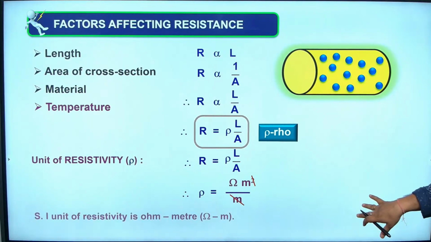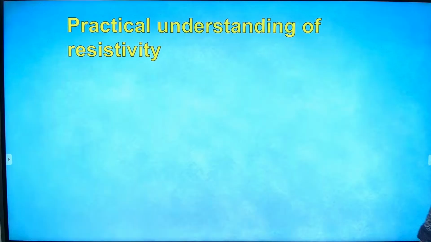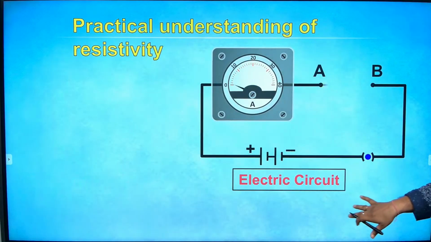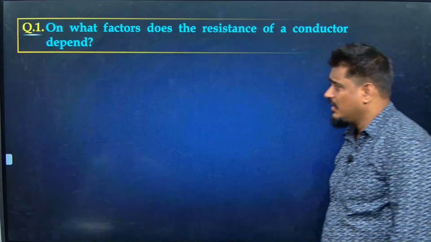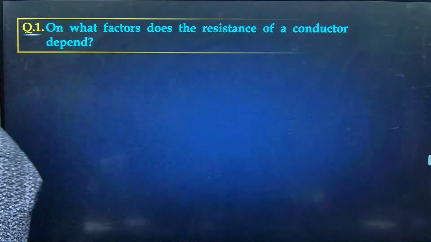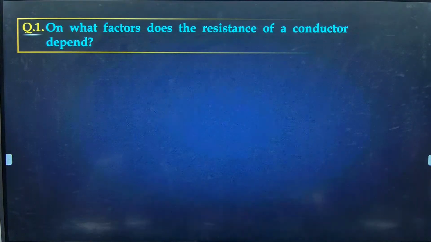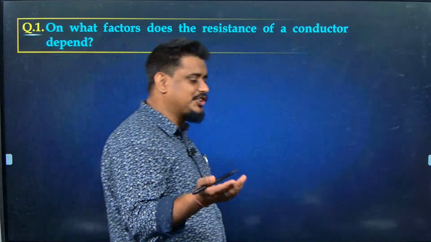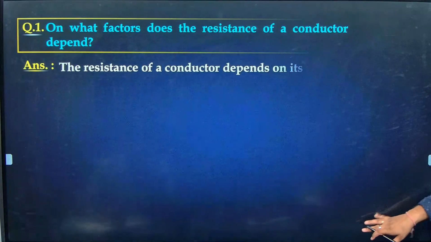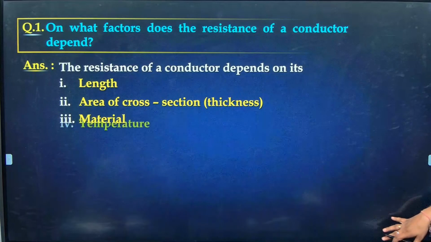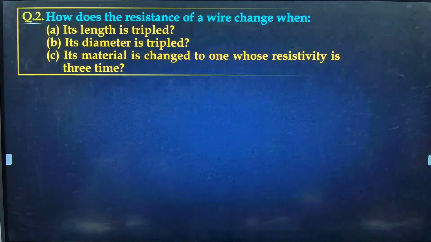The same thing I told is given here. If a question comes like this, what will be the answer? On what factors does resistance of a conductor depend? Length, area of cross section, material, and temperature, that is the answer. The 4 factors.